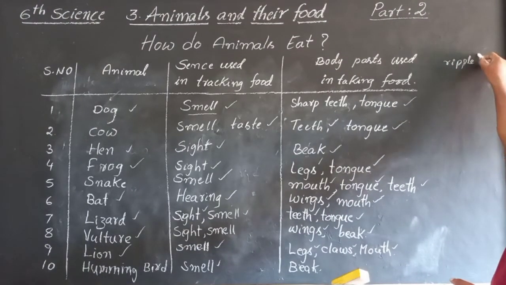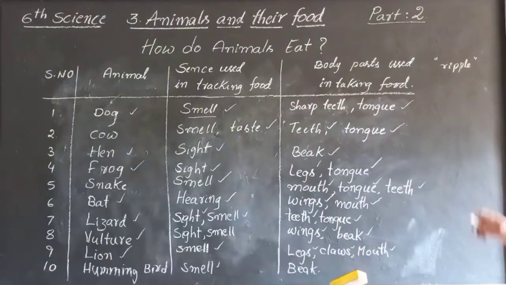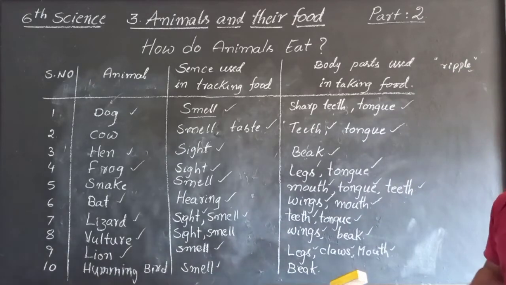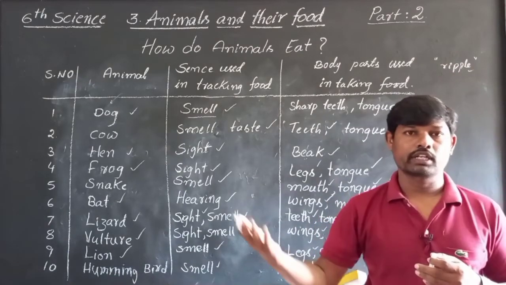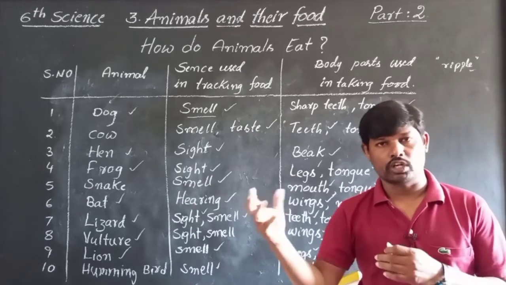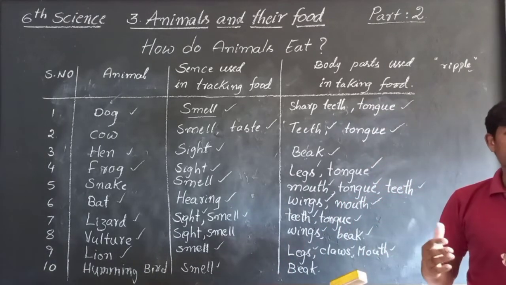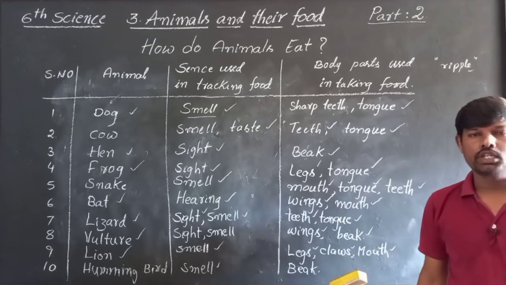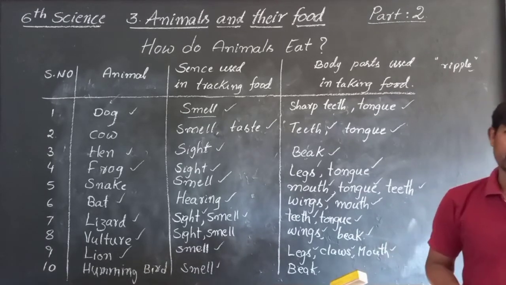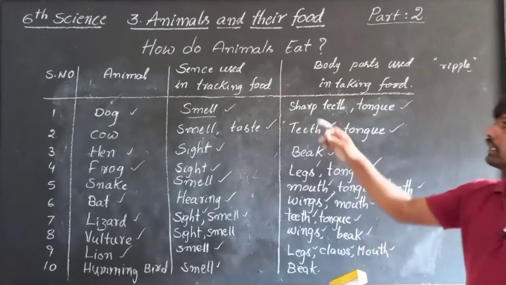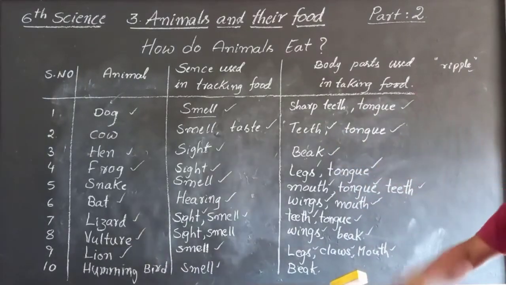By observing ripples, they will calculate how far the insect is struggling to go away from the pond. So they calculate and quickly run to that insect and grab or hunt it. So like that pond skaters can track the food and take the food.